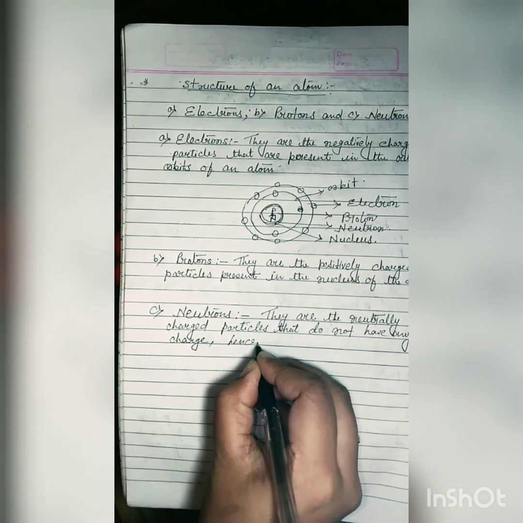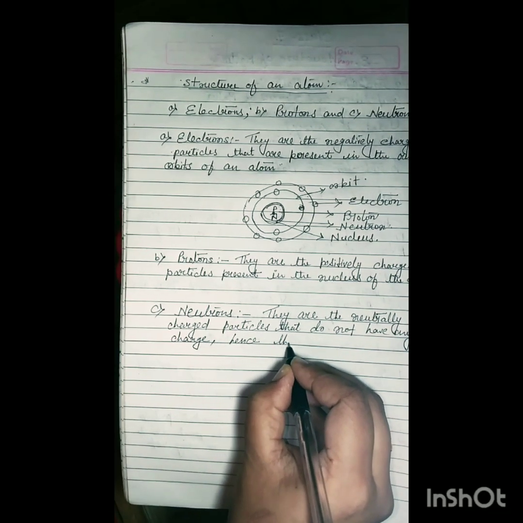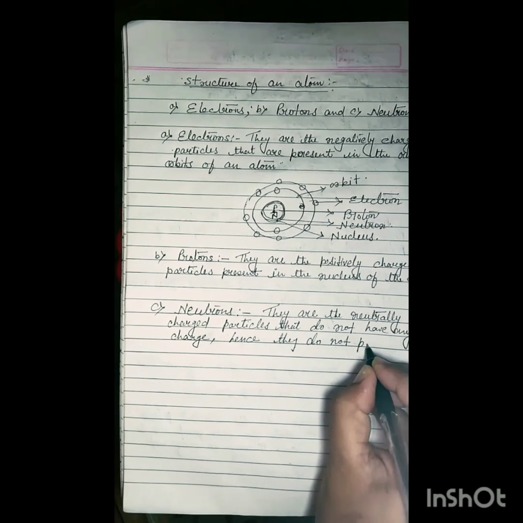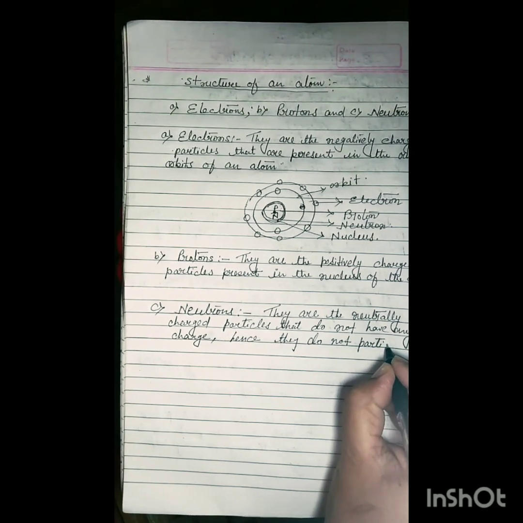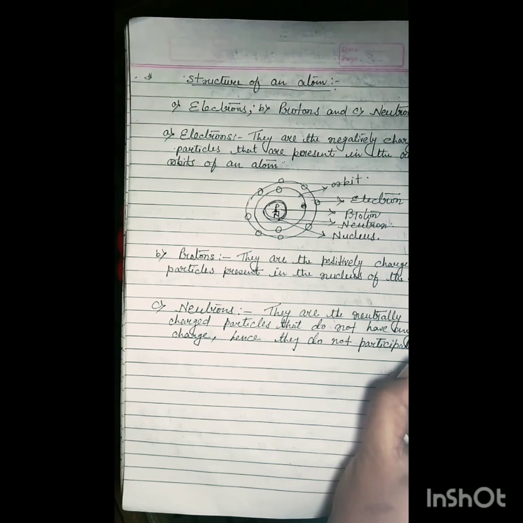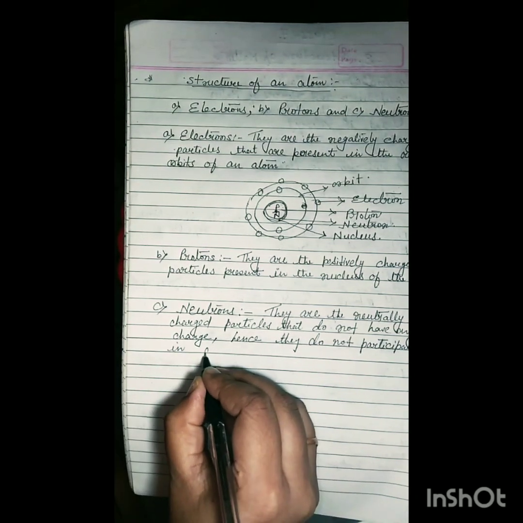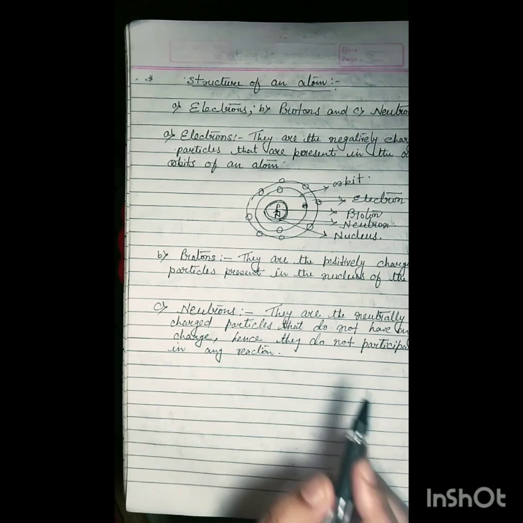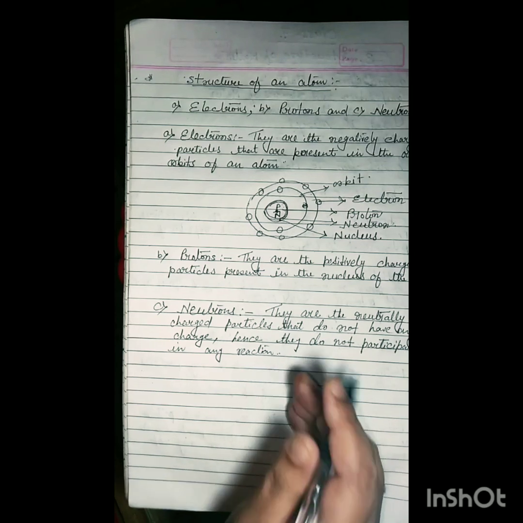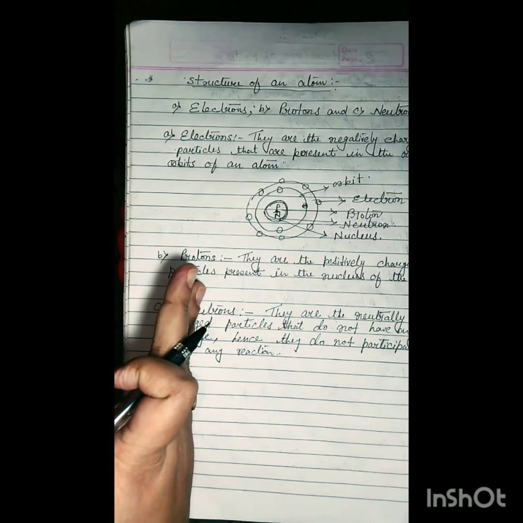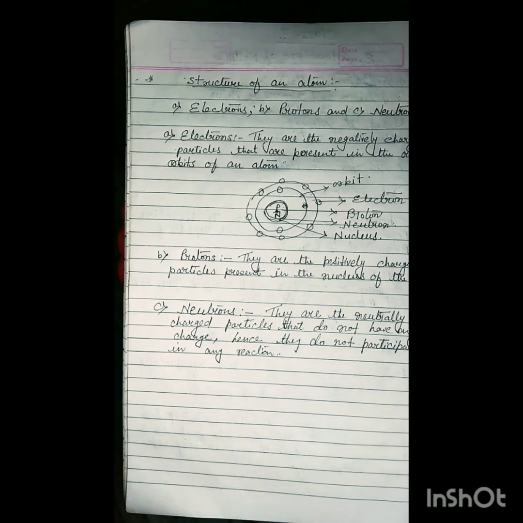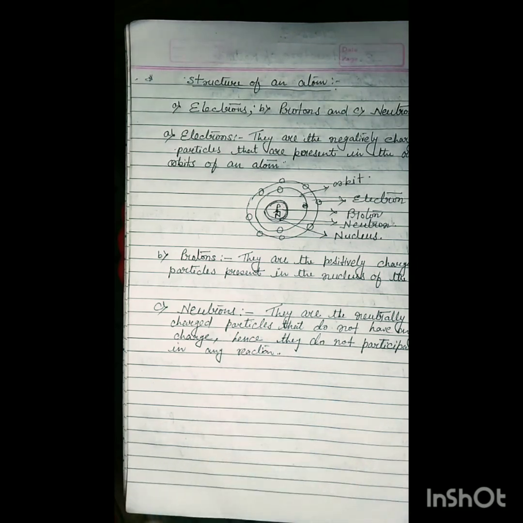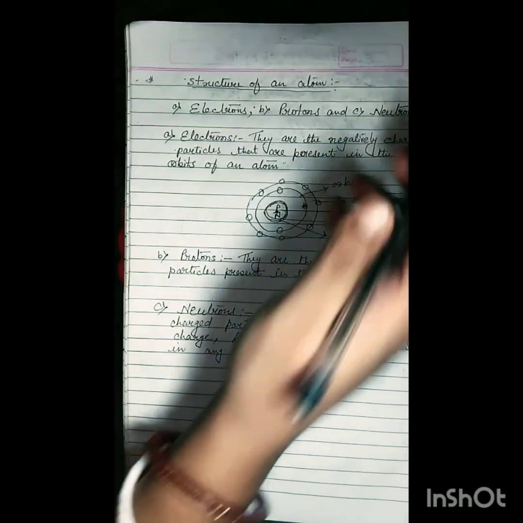Hence they do not participate in any reaction. Why? Neutrons do not participate in any reaction because they have no charge, neither positive nor negative. That's why they do not participate in any reaction. Clear, students? So the structure of an atom: electrons, protons and neutrons.